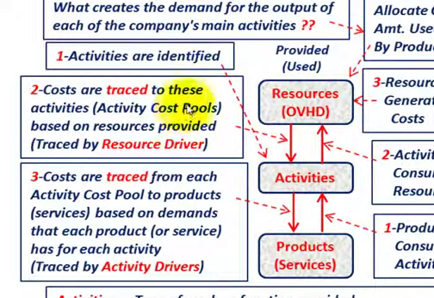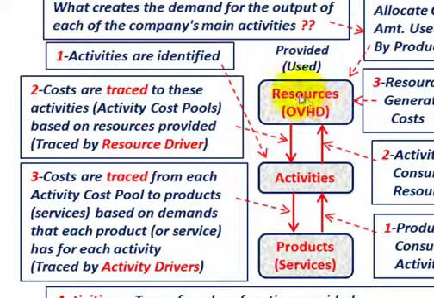So we have to know what those costs are, and they're going to the different activity cost pools. Thirdly, costs are traced from each of these activity cost pools to the products or services based on the demand that each product or service has for the activity. So these products or services that we're providing consume those activities. So that's what we're doing.